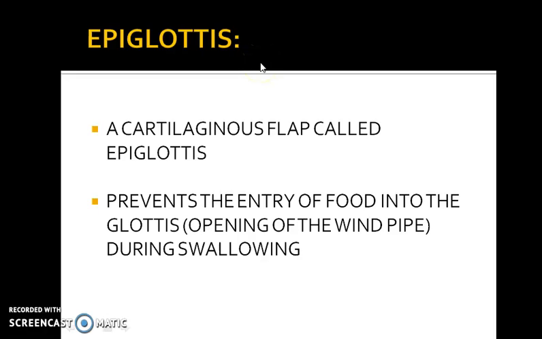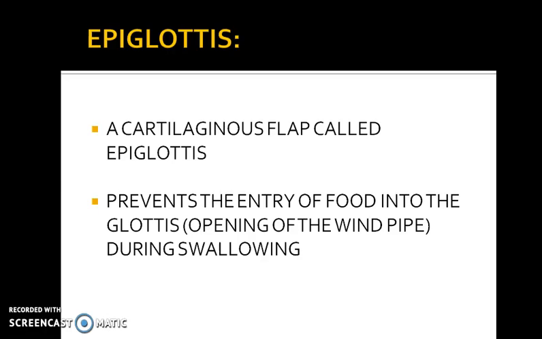Ever wondered why your parents always say that you're not supposed to speak, talk or laugh when you're consuming food? It is because there is a chance that when you consume food, if you talk, the food may accidentally enter your windpipe, and if it does, it can sometimes cause suffocation.